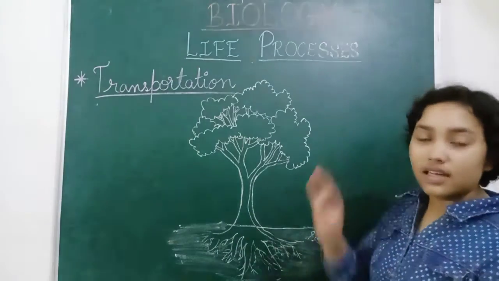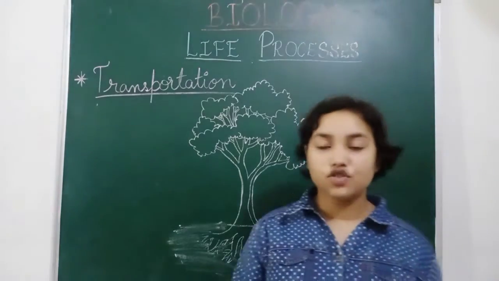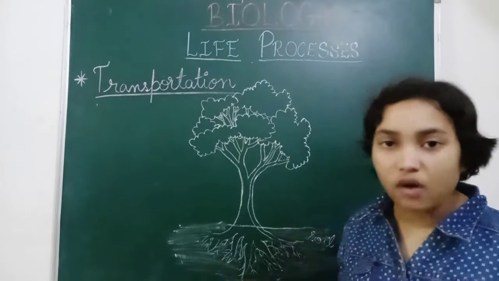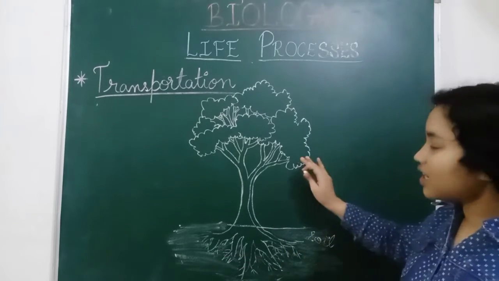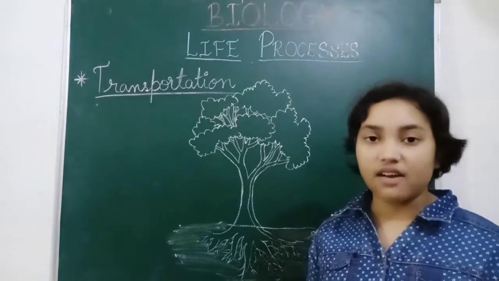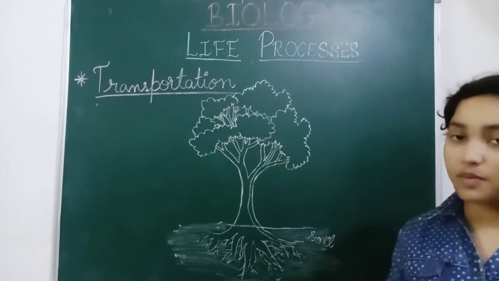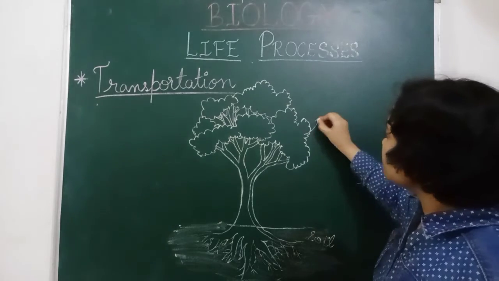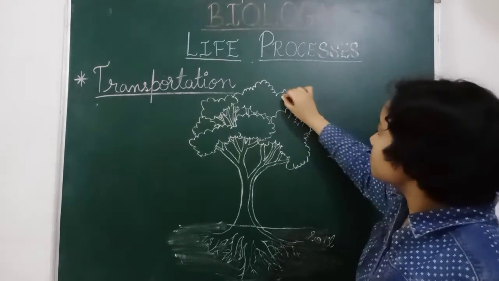The leaves contain stomata, and when they do not require that amount of water, the water is evaporated in the form of transpiration, which takes place throughout the leaves.